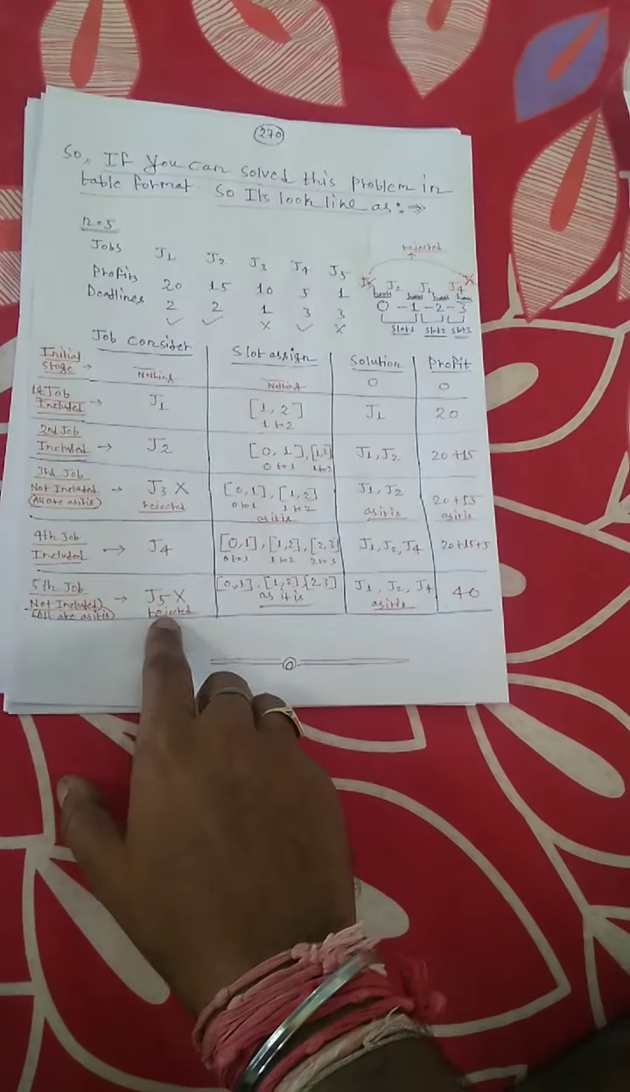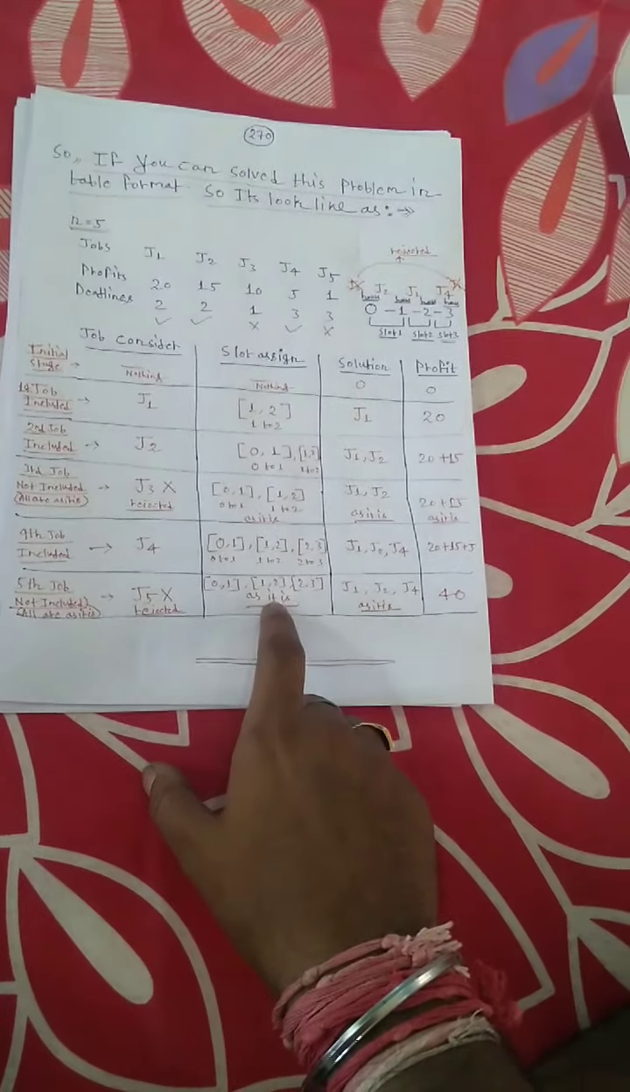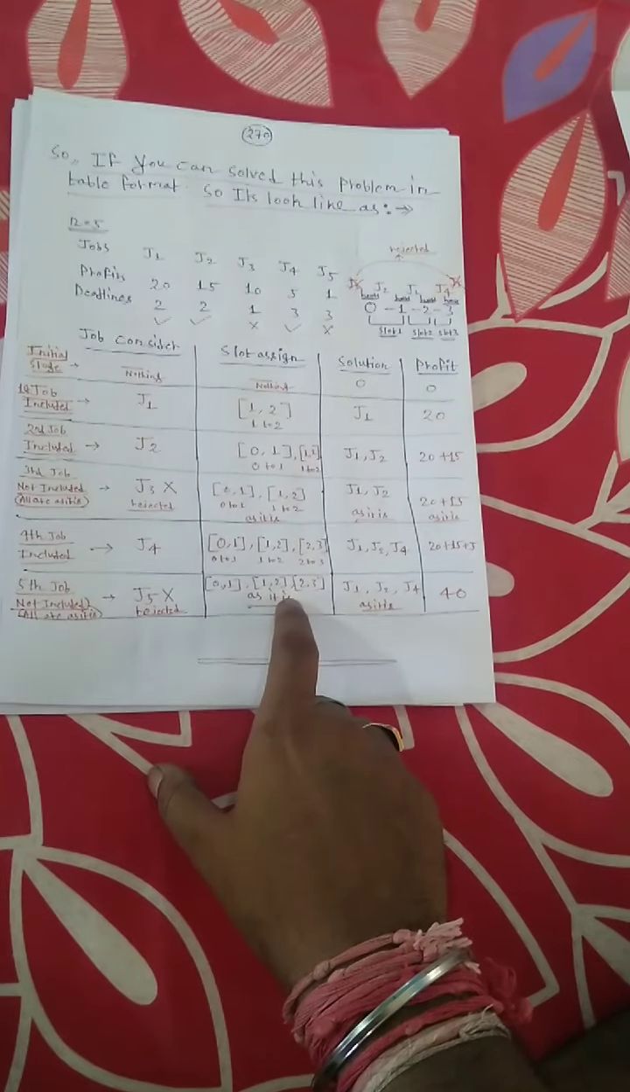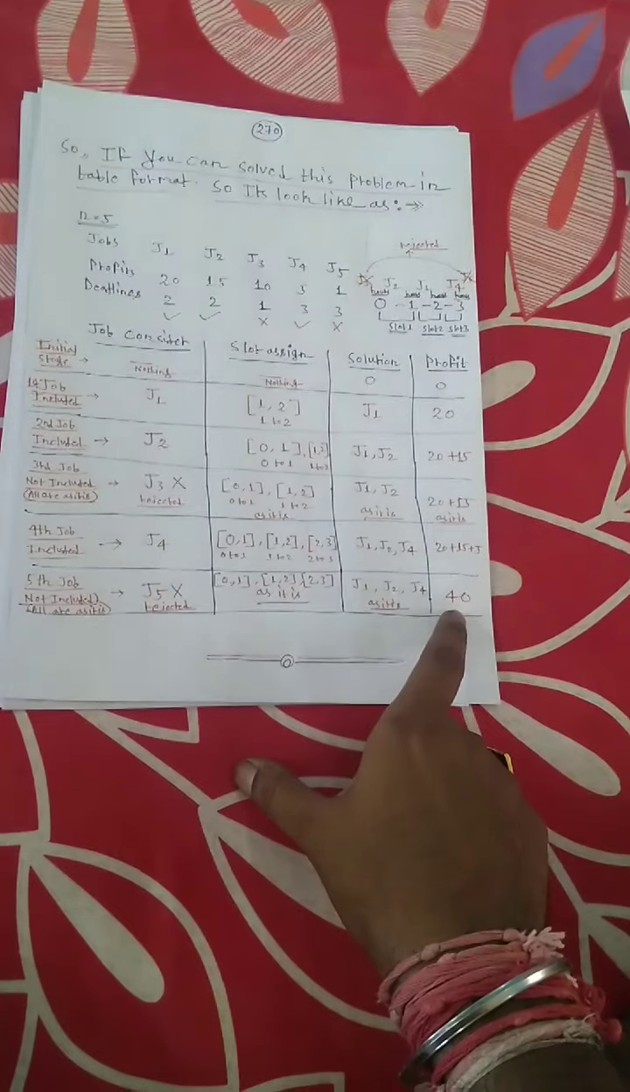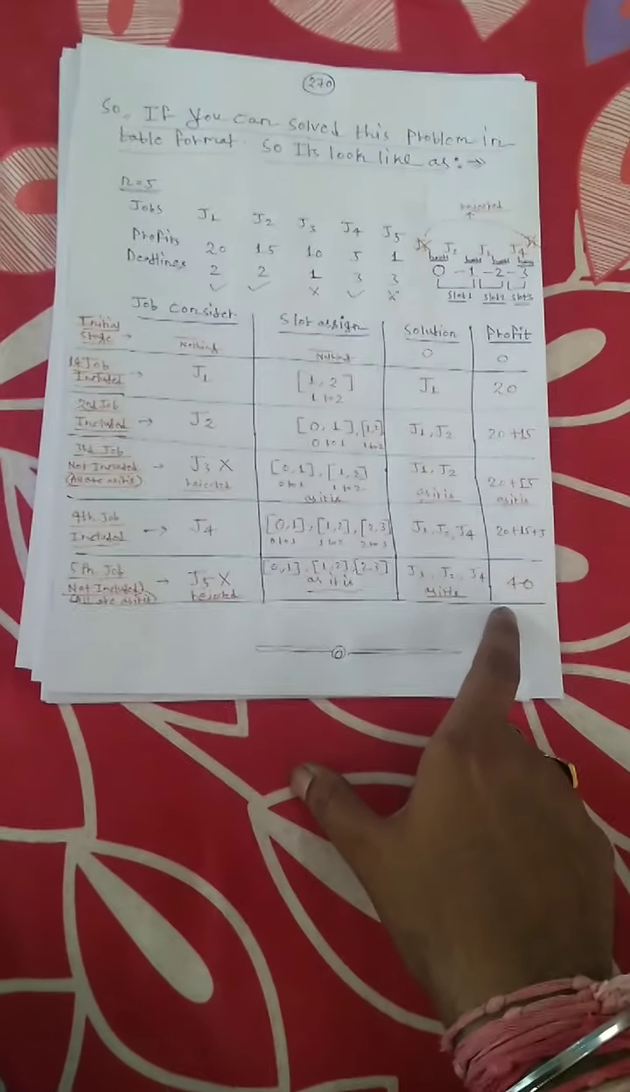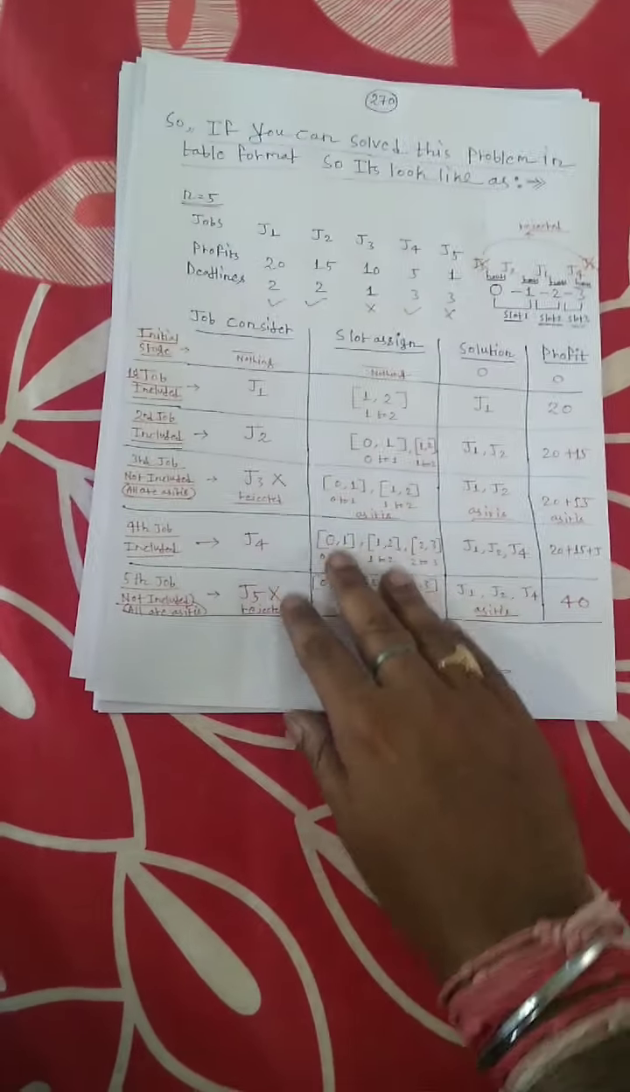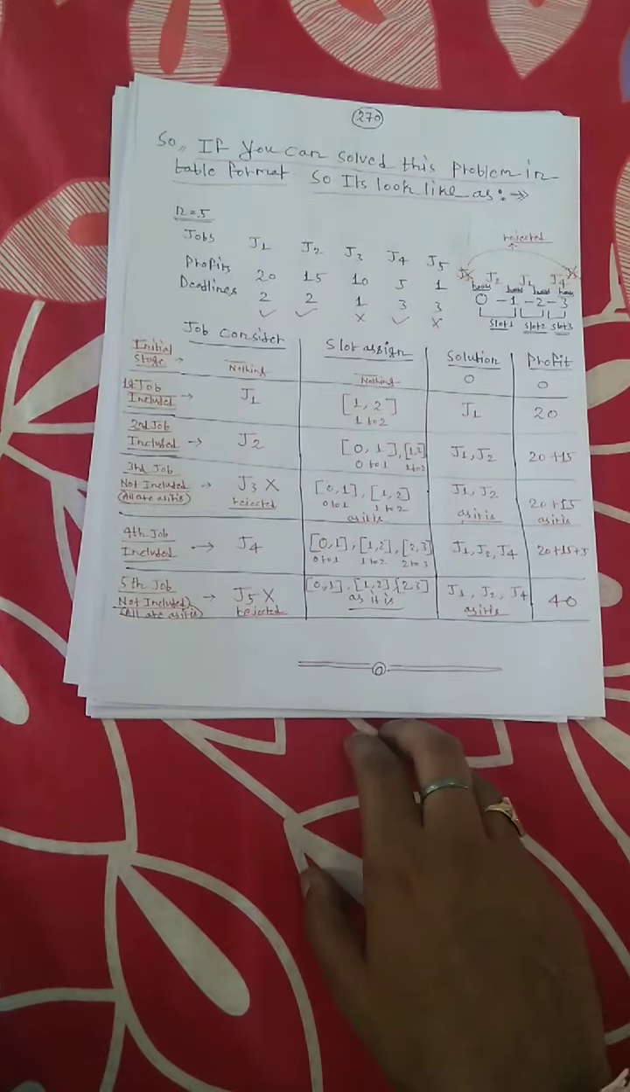The fifth job is also rejected, so it remains the same as after the fourth job. So the total profit will be 20 plus 15 plus 5 is equal to 40. So this is the job sequencing problem solved by the greedy method. Thank you.